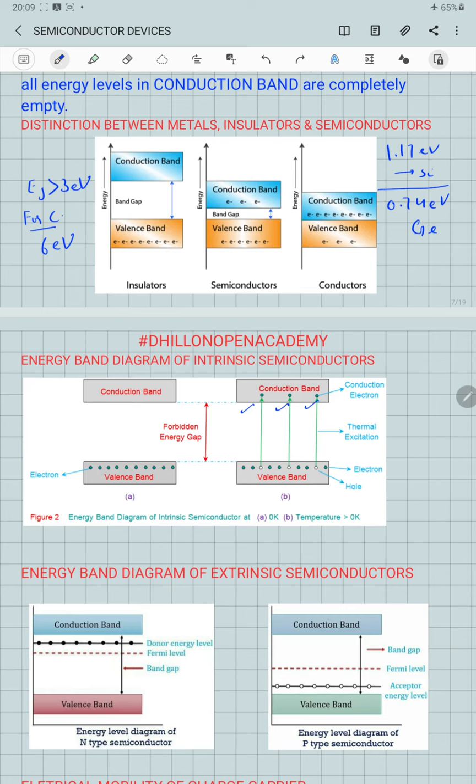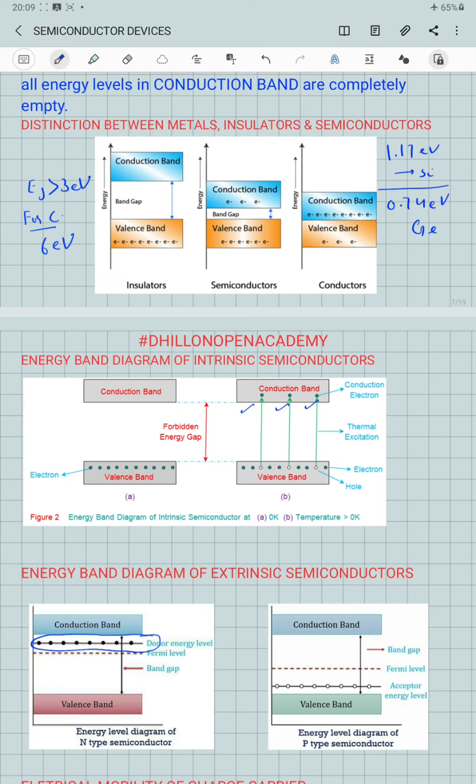But when a dopant atom called the donor atom is also added into the pure semiconductor, the energy levels of the donor atom set themselves just below the lowest energy level present in the conduction band. So this energy level belongs to the donor atom of the group 5 element, which is setting itself just below the first energy level of the conduction band.